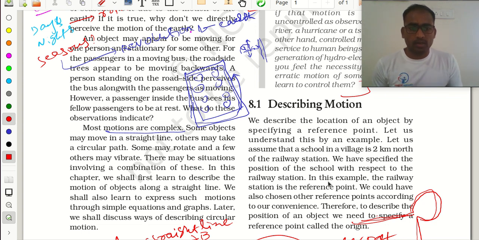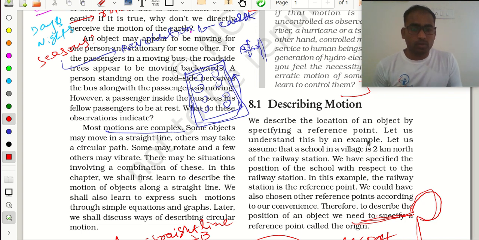Suppose your school is some 4 kilometers away from your bus stop. If you say so, then here why are you considering the bus stop as a landmark to mention your school name? Where is your school?